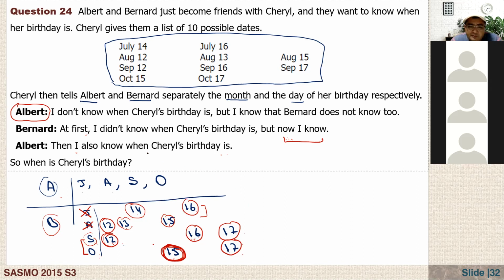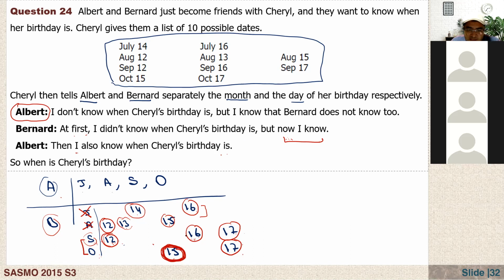And here Bernard is saying that at first I didn't know when Cheryl's birthday is, but now I know. That means that it's not in September. We have only one choice left in October. And now Albert is saying that if he knows, that means he's implying this number. Also, I know, because he was confused, maybe September, October.